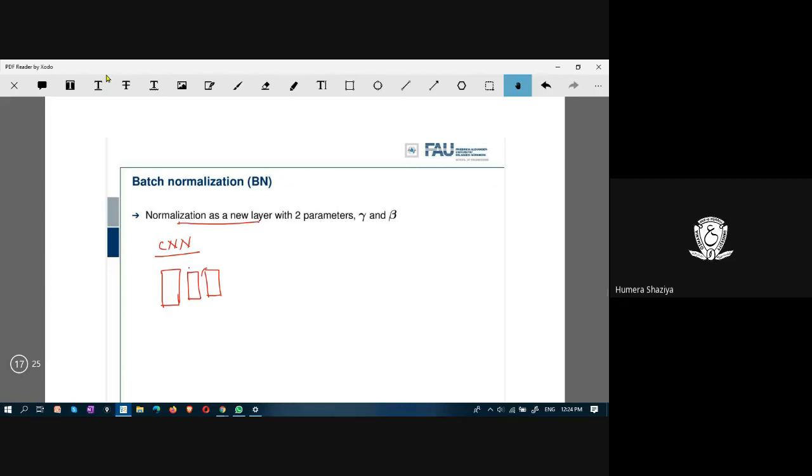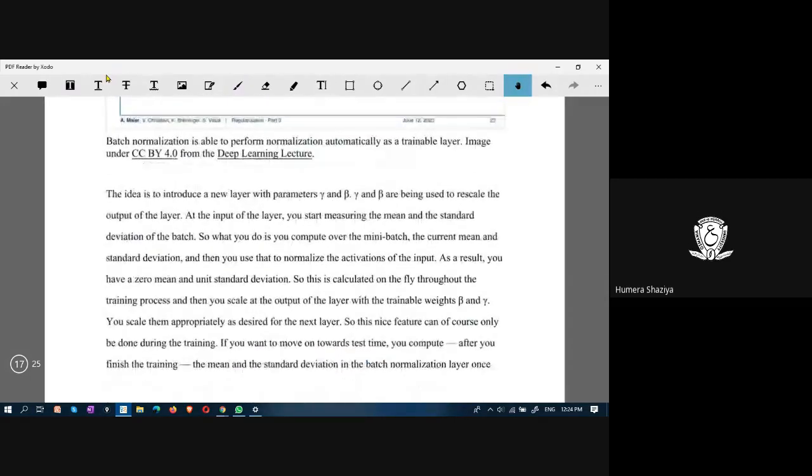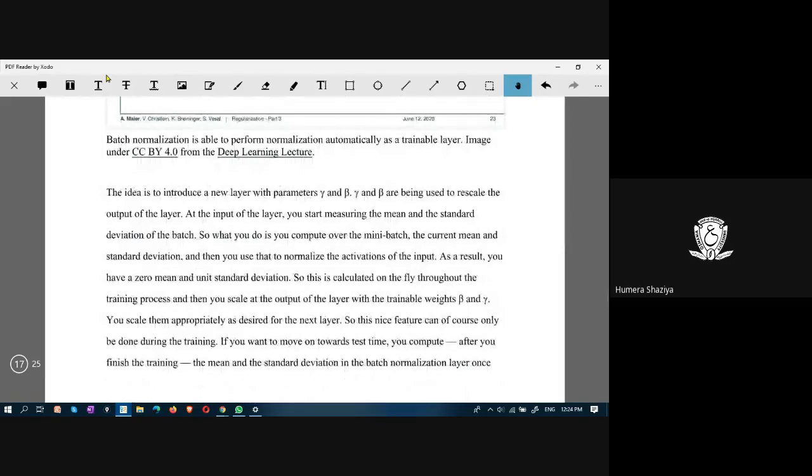It is considered as a separate layer, and this layer will have two parameters, beta and gamma. So the idea is to introduce a new layer with parameters, and both of these parameters are used to rescale the output of the layer.